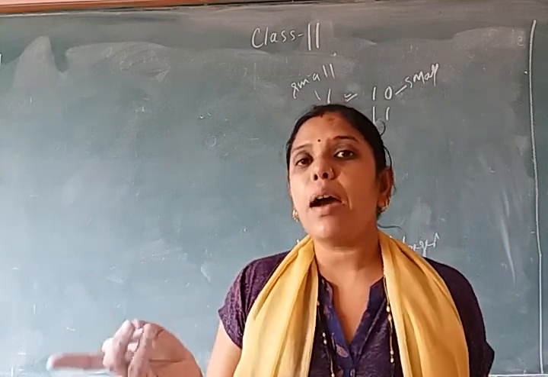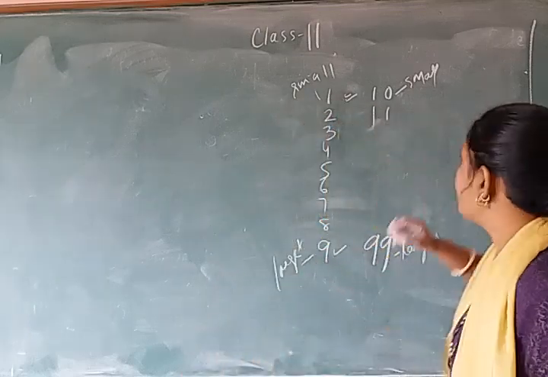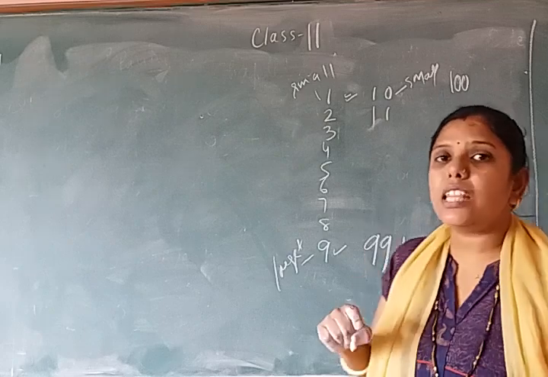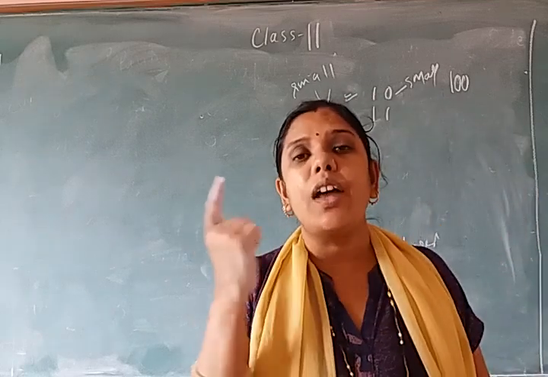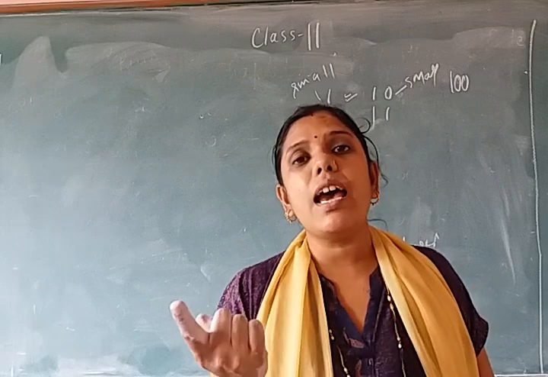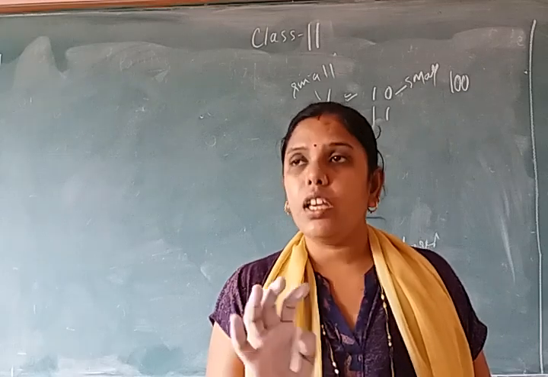Now come to 3-digit. अब 99 के बाद 100 आता है and 100 is a 3-digit number. So 3-digit numbers start from 100 and कहाँ तक चलता है? 999. Because after 999 which number is there? 1000 and 1000 has 4 digits.